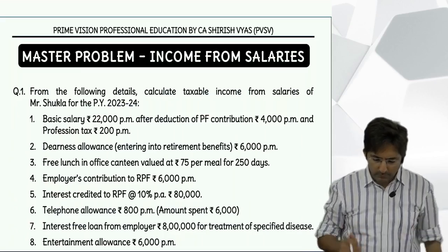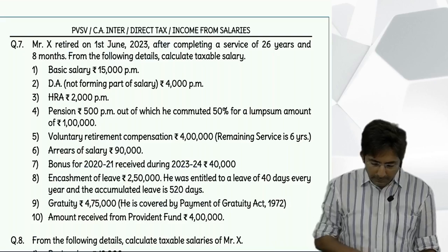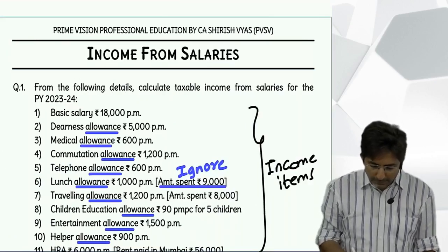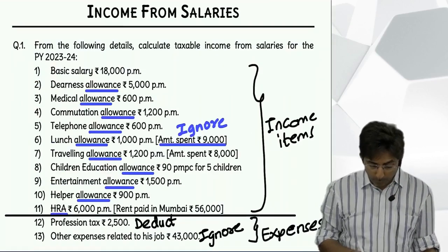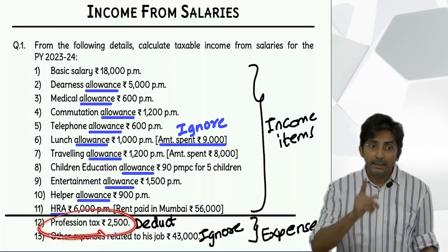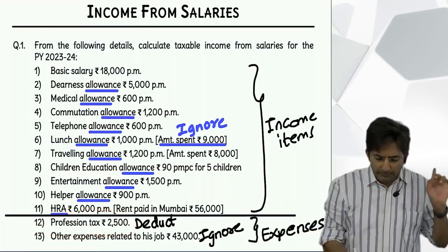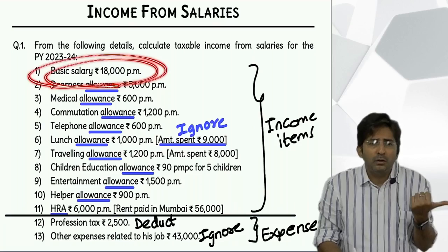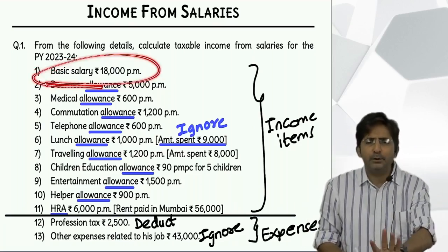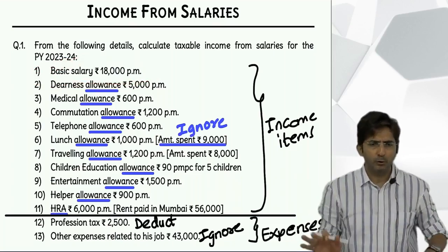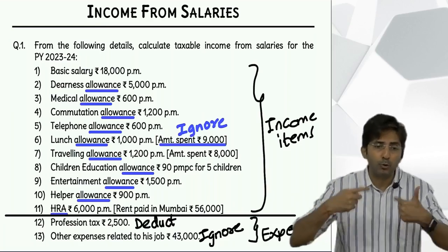So this was the point of basic salary which was remaining. But in our question, it was just basic salary. Then we should assume it is gross. See, in our question also profession tax was there. And in reality they deducted from basic salary only. But did they give this figure is net? No. Then you should not act over smart. Nothing is given, that means the given figure is already gross. Don't do anything. If they write net or if they write after deduction, then you should gross up.